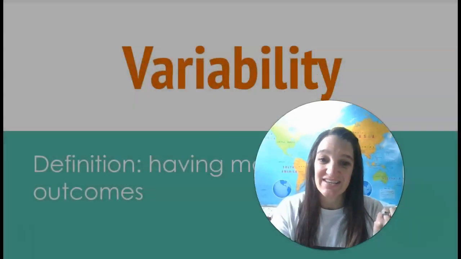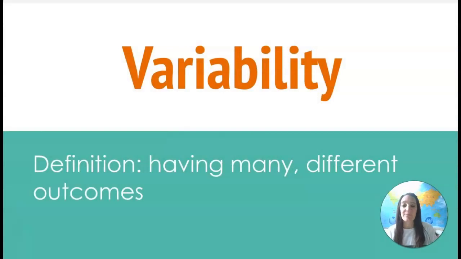Whereas if you were to go to Hawaii, there's not much variability ever. It's like a solid 80 degrees every single day of the entire year. So there's not a lot of variability in Hawaii. There is a lot of variability in the weather in Utah. So that's an example of what variability is and what it's not. And we're going to be talking today about answers that have a lot of variability, that vary, where the answers can change a lot.